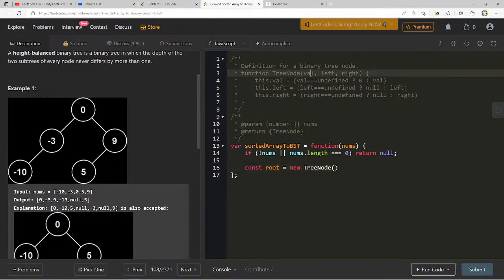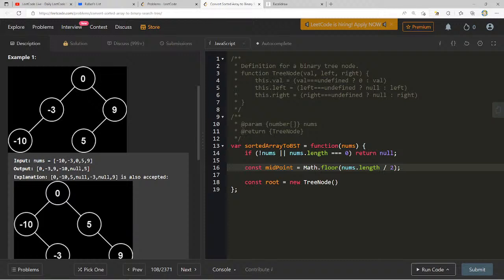Or we can say const root is equal to new tree node. And what's our val going to be? Well, we need to get the midpoint. So say const midpoint equals math.floor of nums.length divided by 2. So nums.length here will be 0, 1, 2, 3, 4, 5. 5 divided by 2 is 2. We're going to truncate it with floor. That'll give us midpoint at 2. So we want to create a tree node where the value is going to be 0. And we can get that by using the current nums and passing in midpoint.